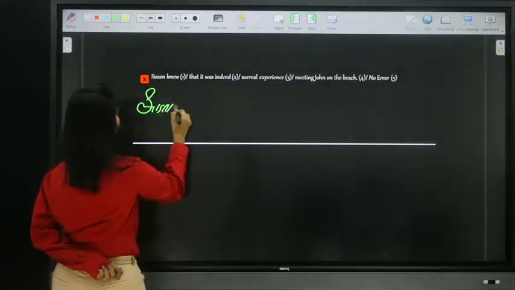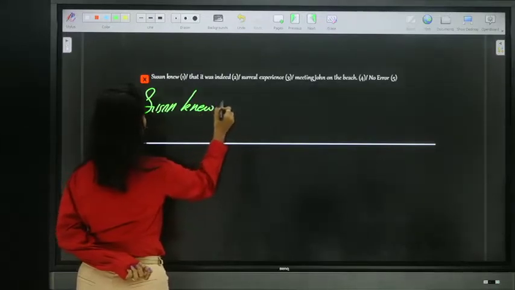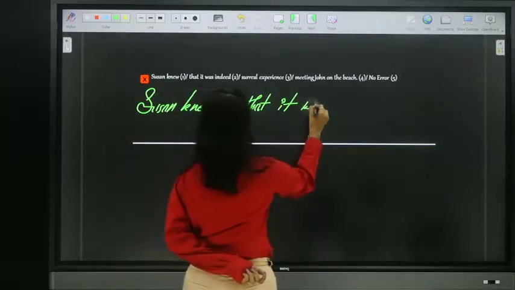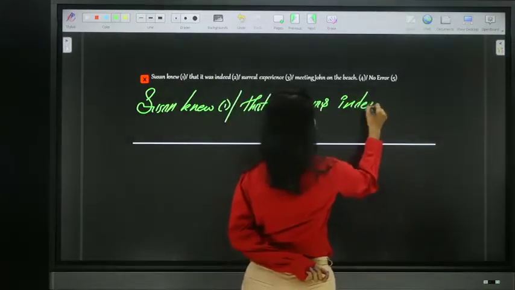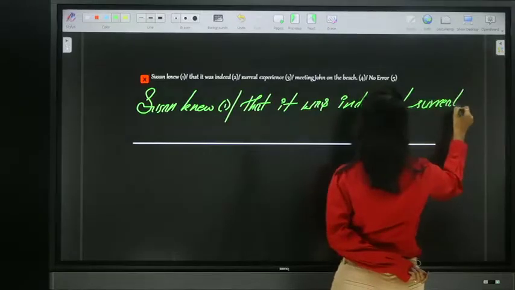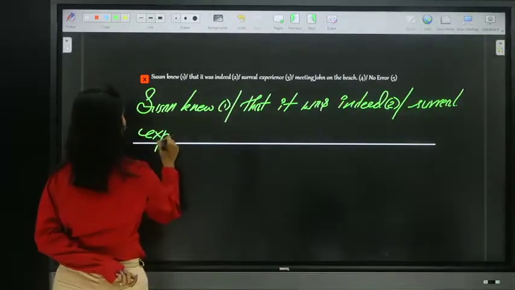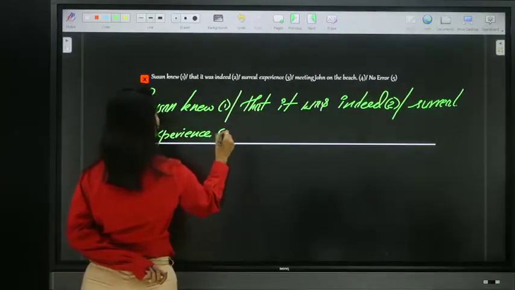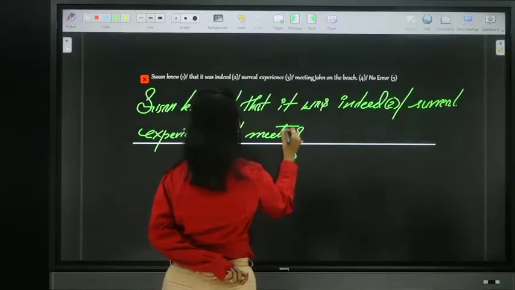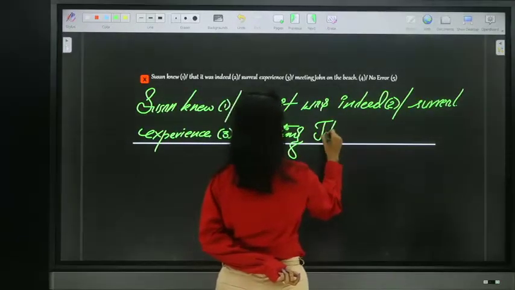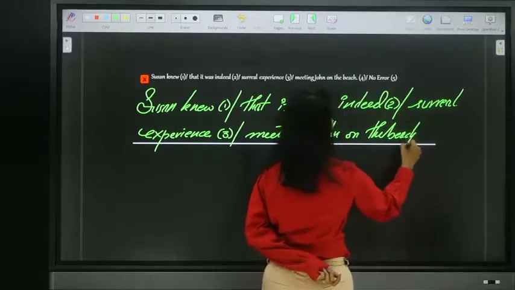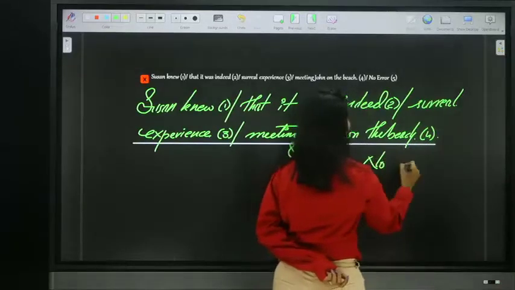Susan knew is the first one, that it was indeed is the second one, surreal experience is the third one, meeting John on the beach is the fourth one, and the fifth one is obviously no error.